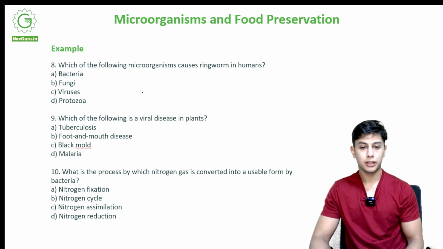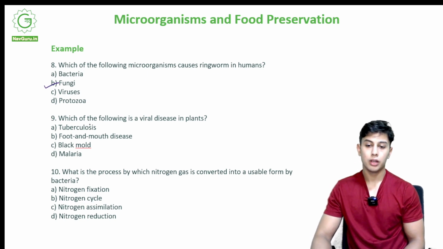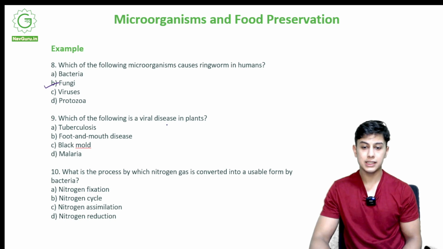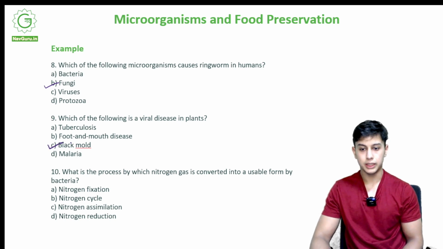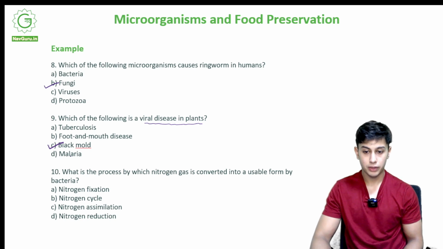Which of the following microorganisms causes ringworm in humans? Alright, so this is a ringworm. It is due to a fungus. Which of the following is a viral disease in plants? Here the answer is C, black mold. Black mold is an example of a viral disease in plants.